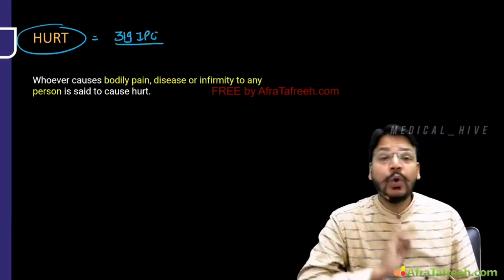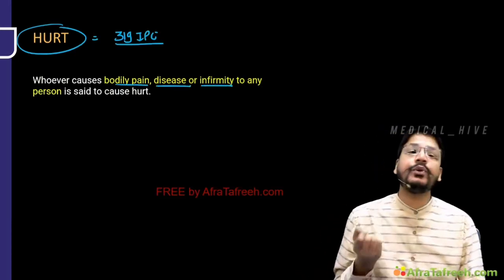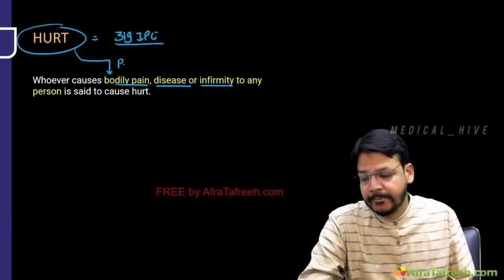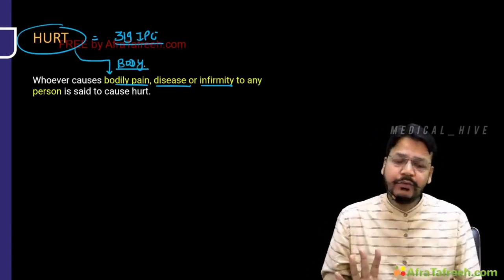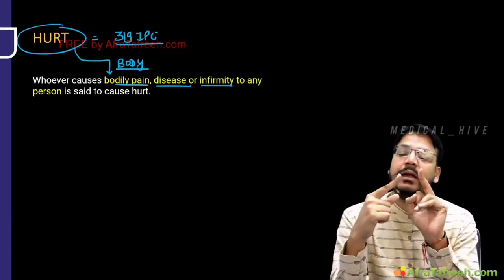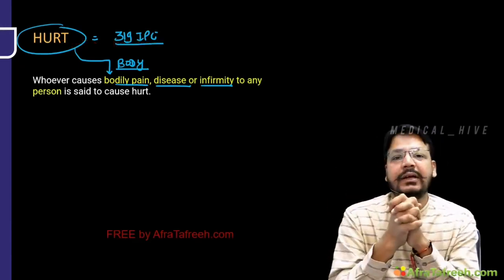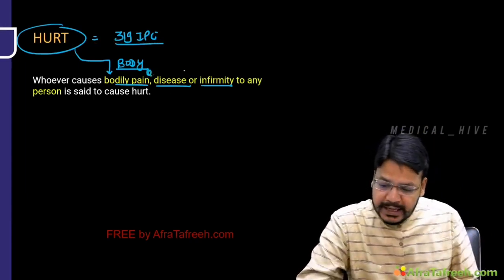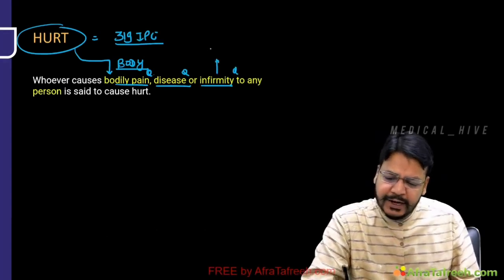319 IPC. Whoever causes bodily pain, disease, or infirmity to any person. It means, sir, hurt is related with body. Hurt is related with body. I told you, injury involves 4 components. क्या नाम थे? Body, mind, reputation, property. But bodily injury is known as hurt. Any bodily injury means any body pain, any body disease because of this injury, or infirmity. Infirmity is a kind of disability.